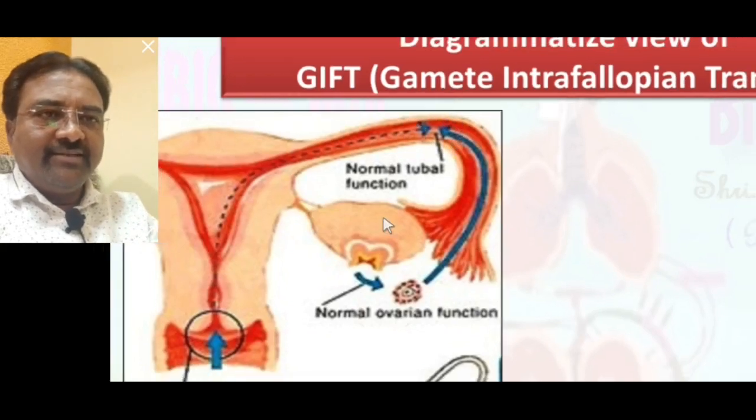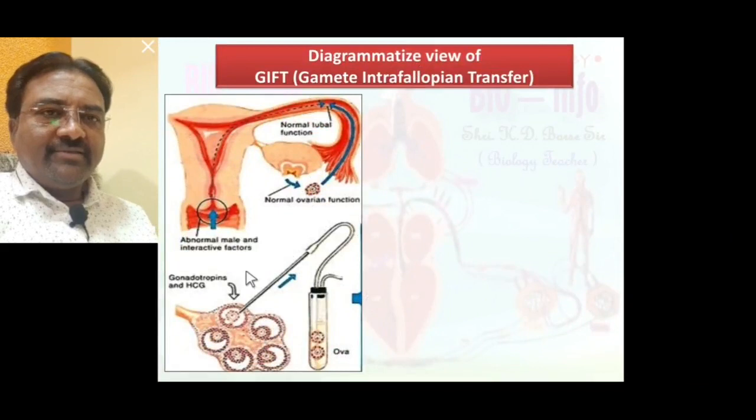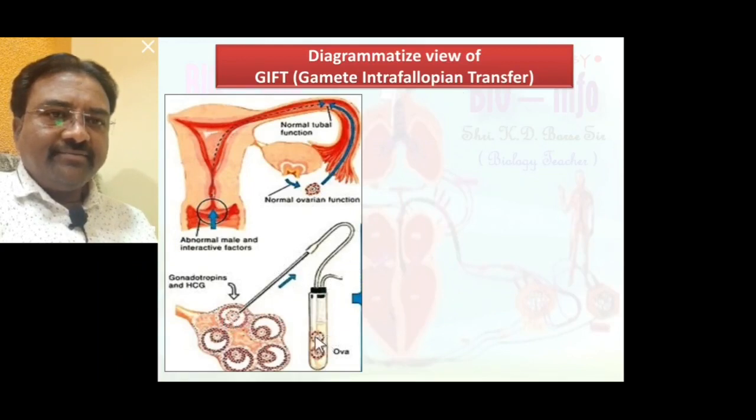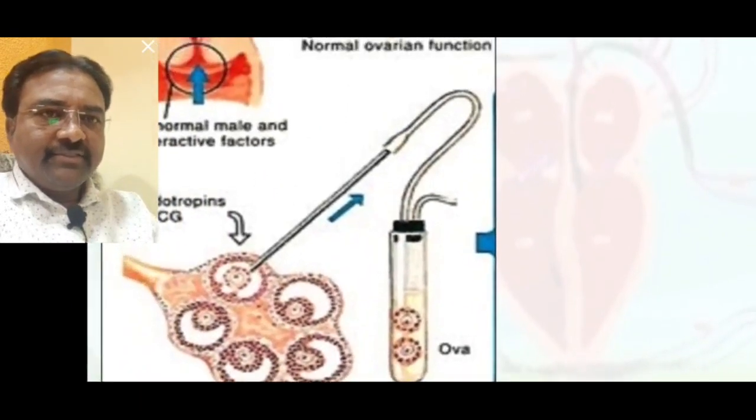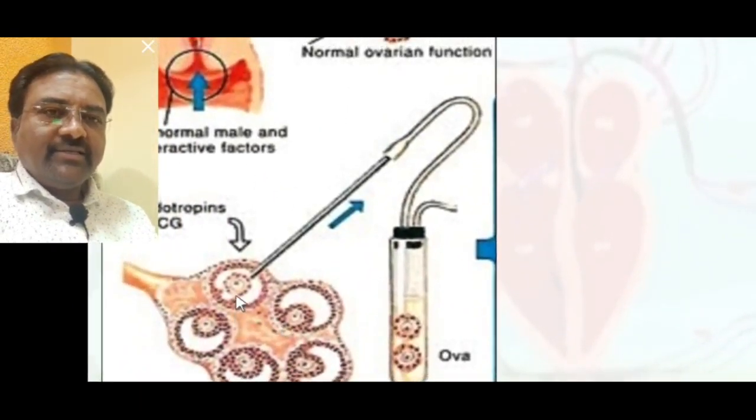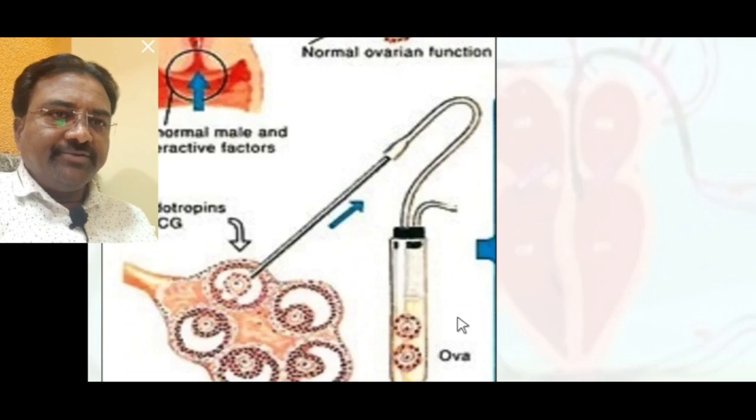So this is the normal process of fertilization. But in gamete intrafallopian transfer, the egg is collected from the ovary. Here we see, this is the egg collected from the woman's ovary by a vacuum pump process. The egg is transferred into a test tube.